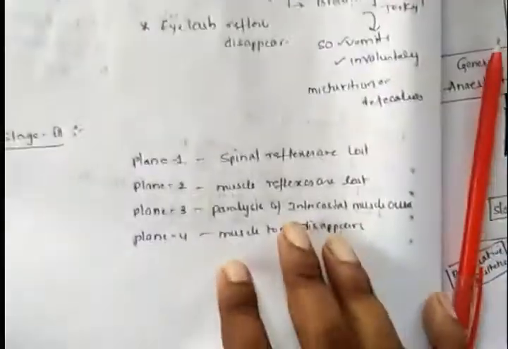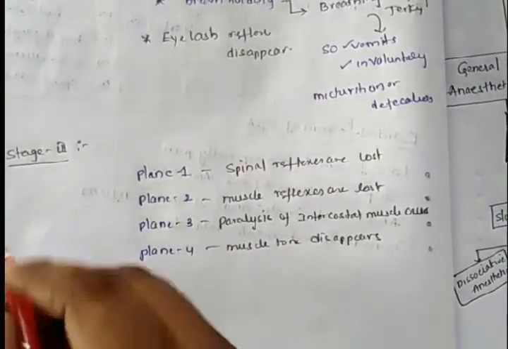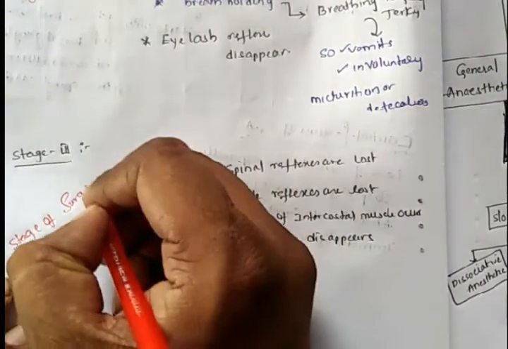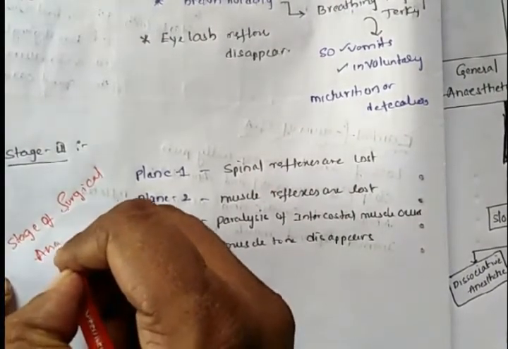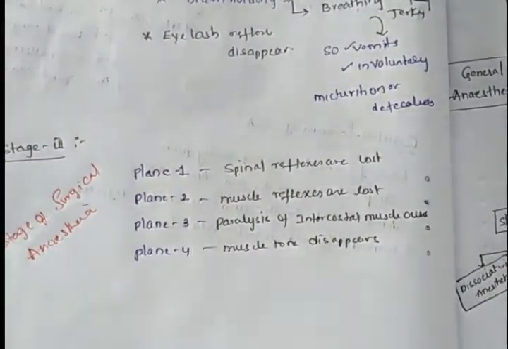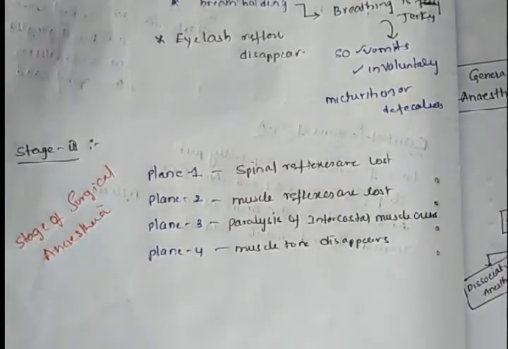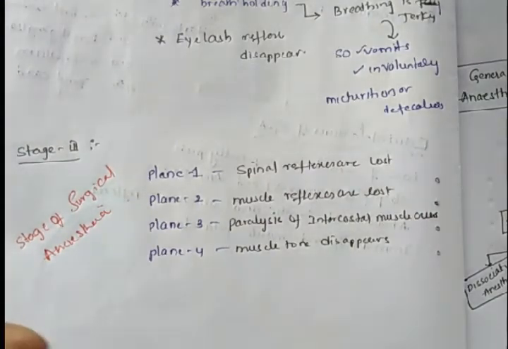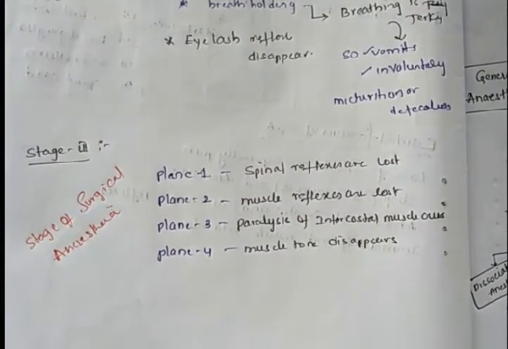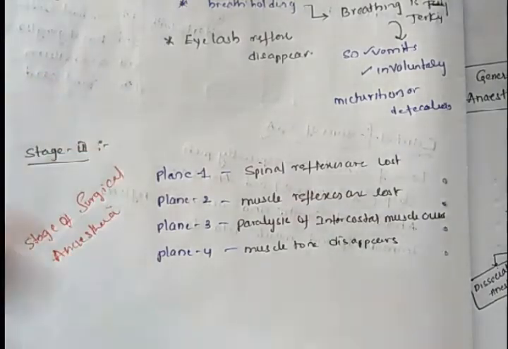After stage 2, stage 3 will appear. Stage 3 is called the stage of surgical anesthesia. In stage 3, there are 4 possible planes; this stage is divided into 4 planes.